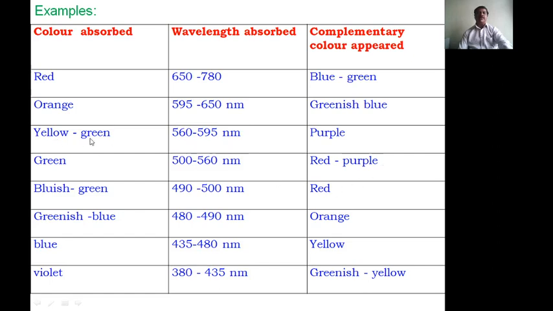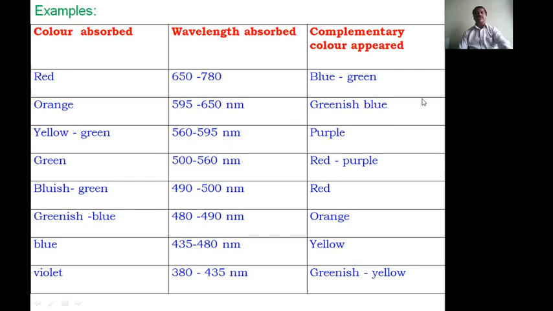If yellow green is absorbed, 560 to 595 nanometer, a purple color will appear for that substance. If orange is absorbed, 595 to 650 nanometer, then the complex has a greenish blue color.